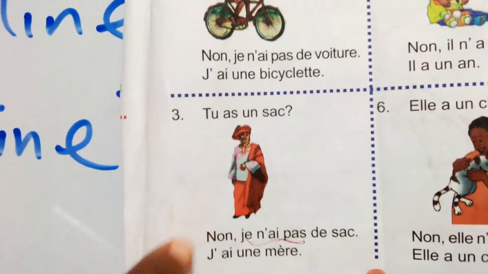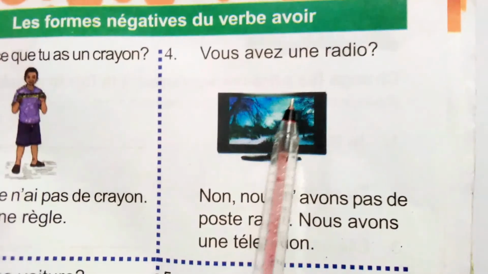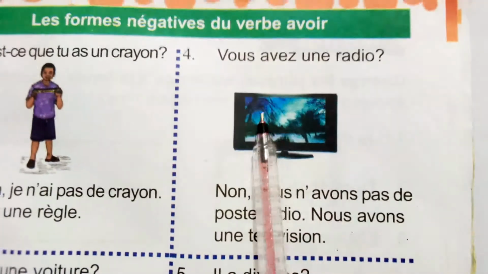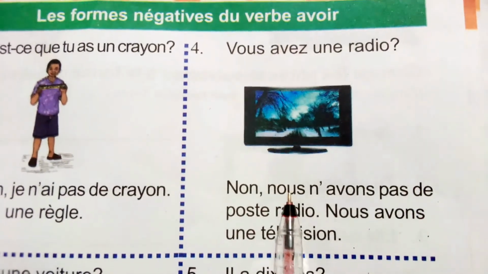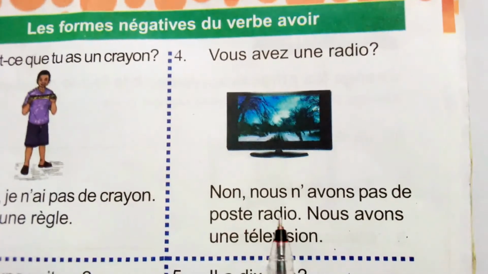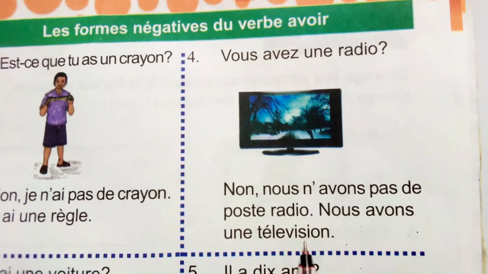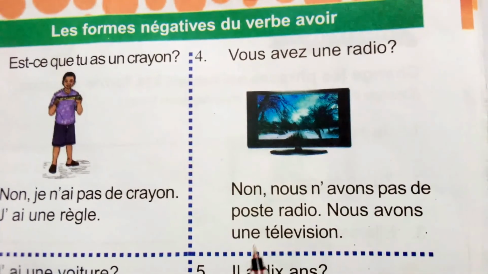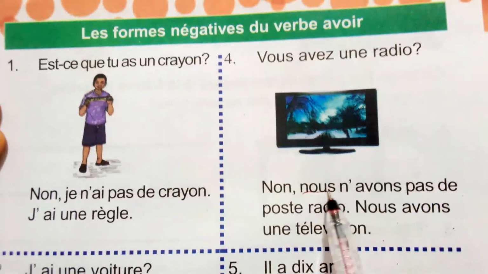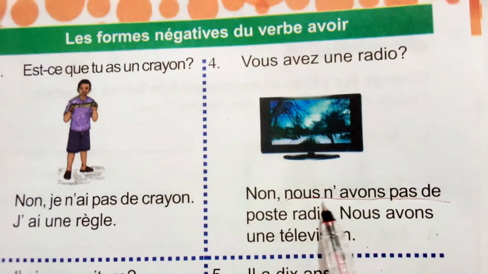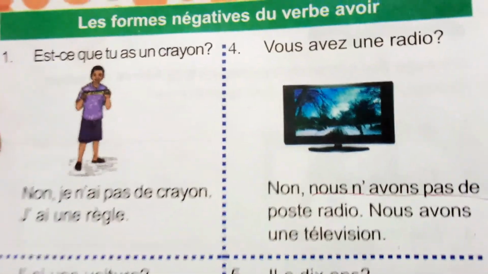Let's look at yet another example. We have, vous avez une radio? Do you have a radio? Non. Nous n'avons pas de poste radio. Nous avons une télévision. You see what I was explaining on the board? Nous n'avons pas. So this is the ne and this is the pas that indicates negation in French.